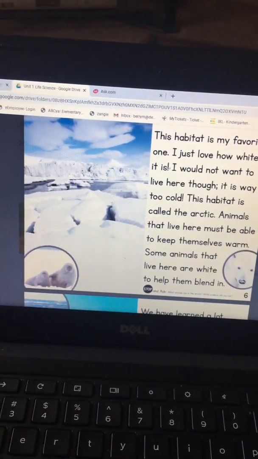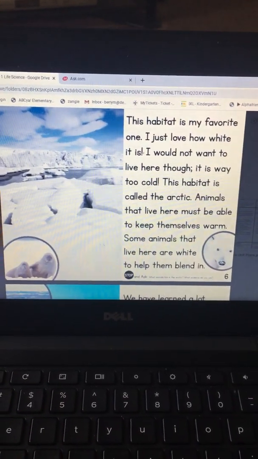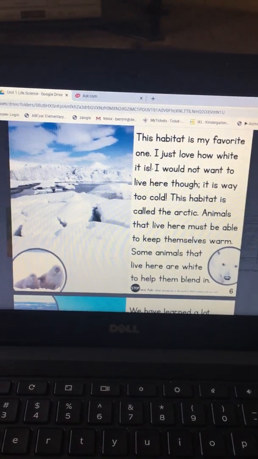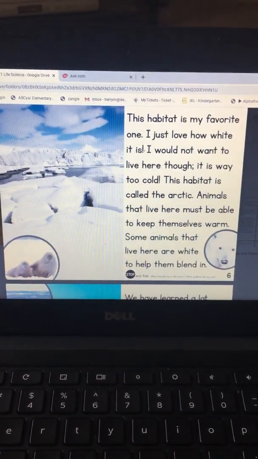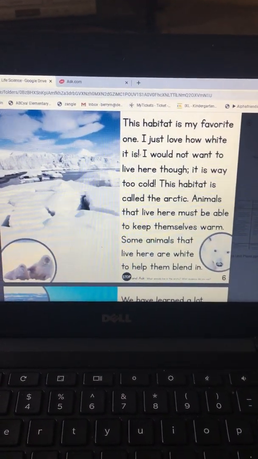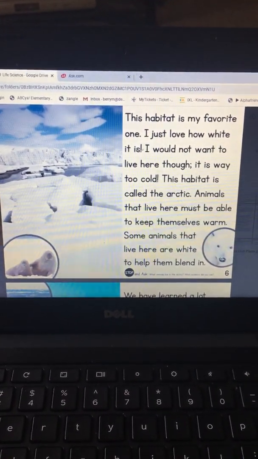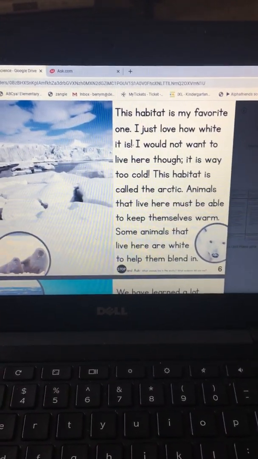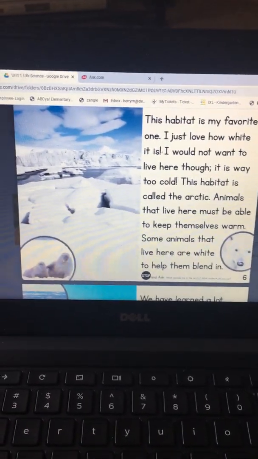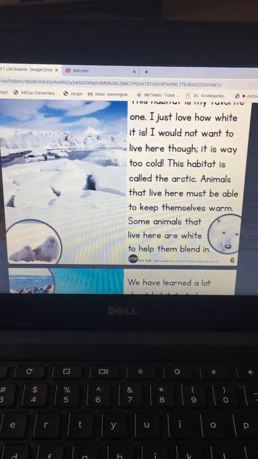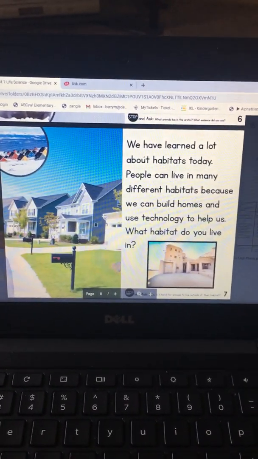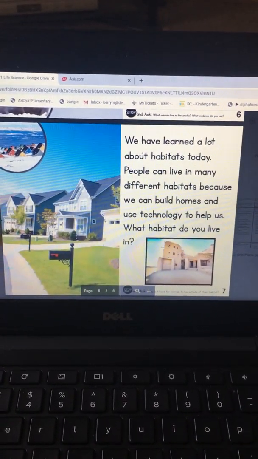This habitat is my favorite one. I just love how white it is. I would not want to live there though. It's way too cold. This habitat is called the Arctic. Animals that live here must be able to keep themselves warm. Some animals that live here are white to help them blend in. That's called camouflage. I think we talked about that before. When they blend in to escape their predators.